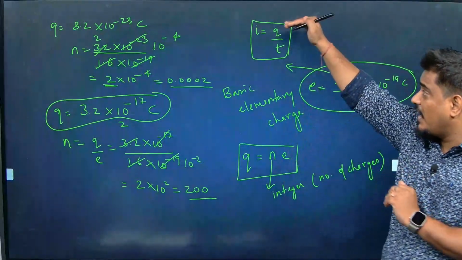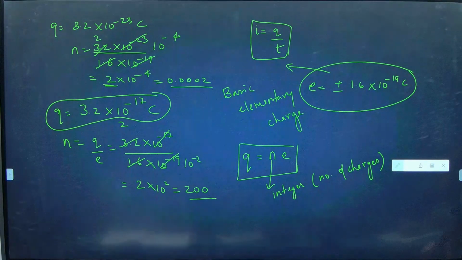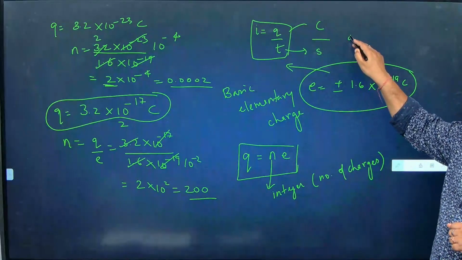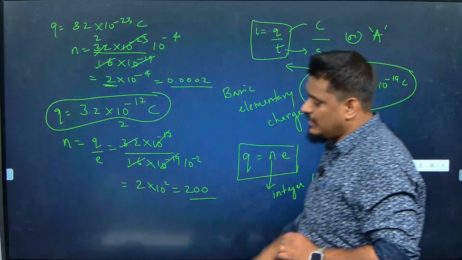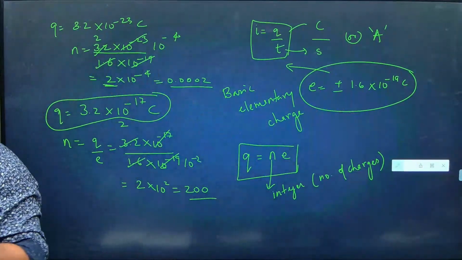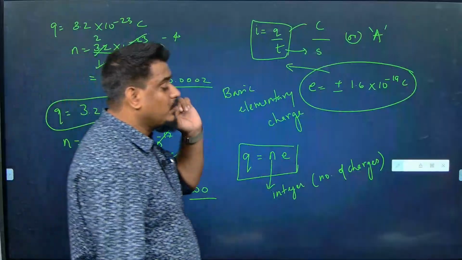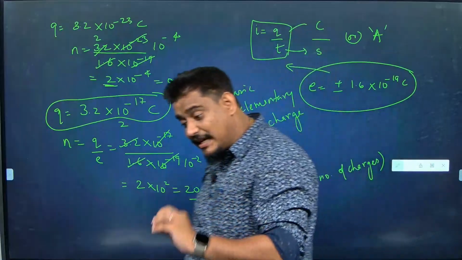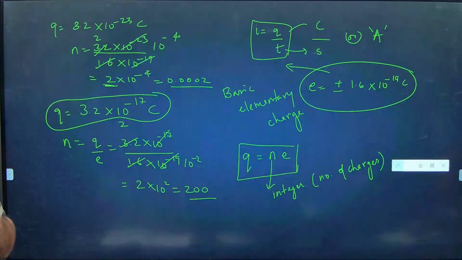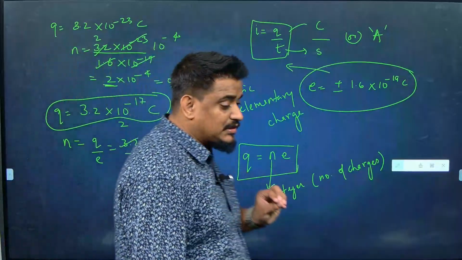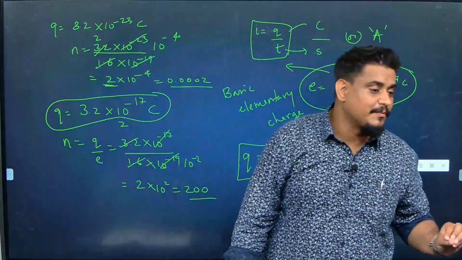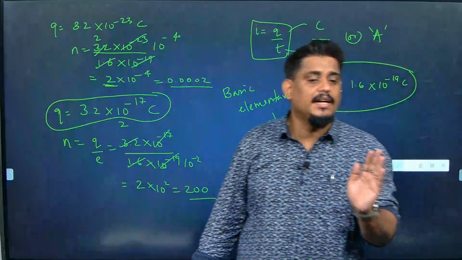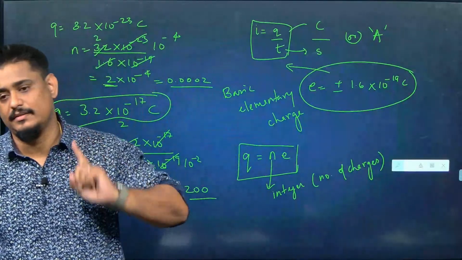When you divide charge by time, what do you get? Current. Charge is in coulombs, time is in seconds. Coulomb per second is called amperes. In the previous class I told you, 1 ampere is 1 coulomb of charge flowing across a conductor in 1 second. In the board exam, this question also comes. Check your past year book. The question comes like, define 1 ampere of current. What should be our answer? If 1 coulomb of charge moves across a conductor in 1 second, then the current produced is 1 ampere.